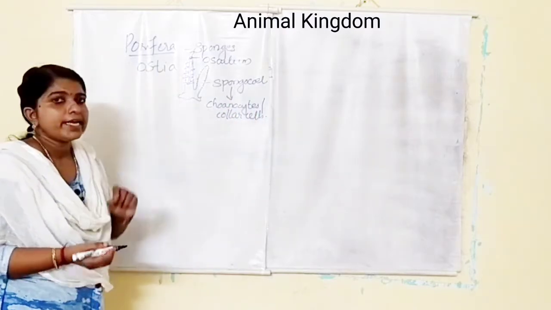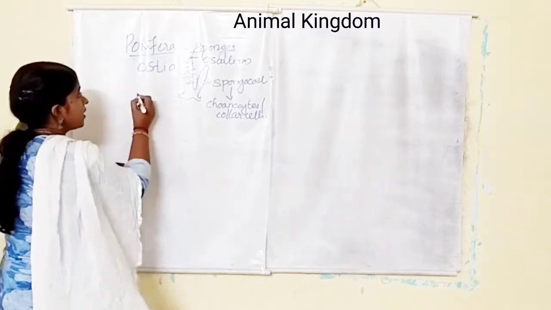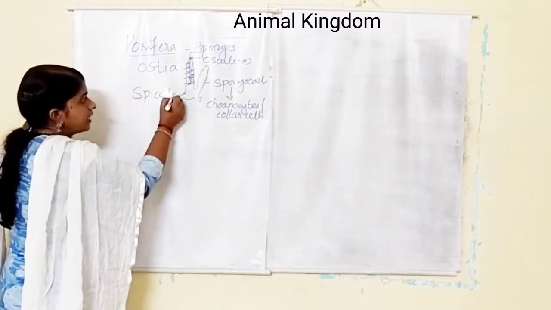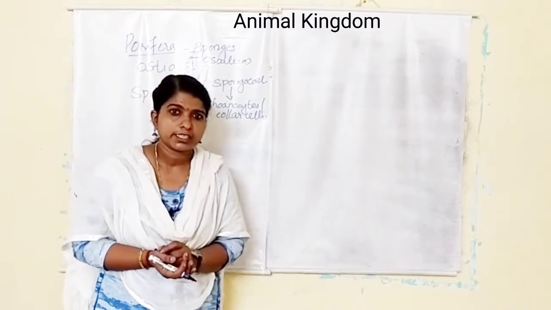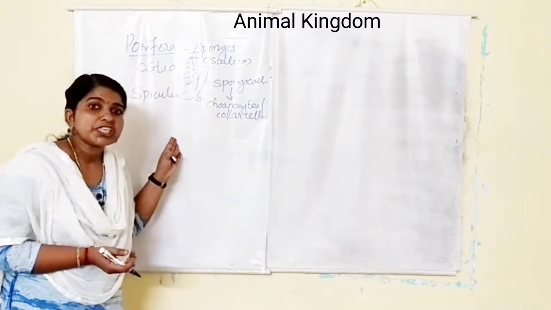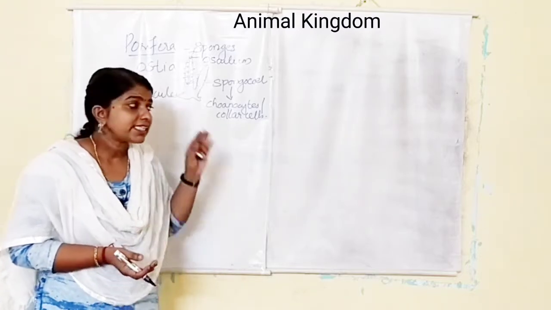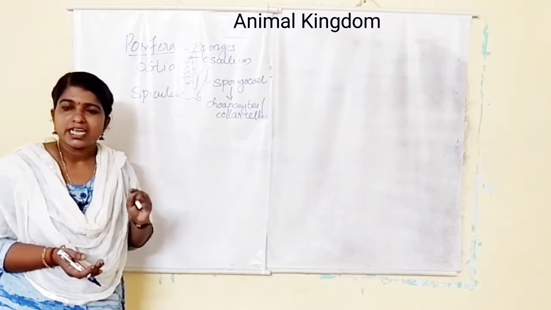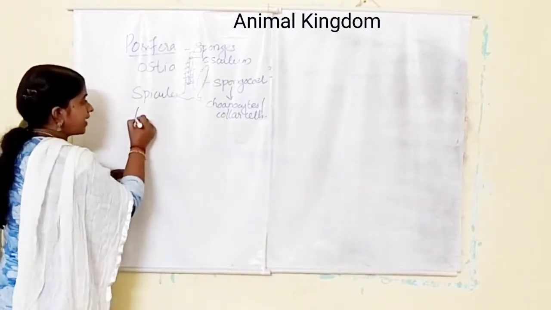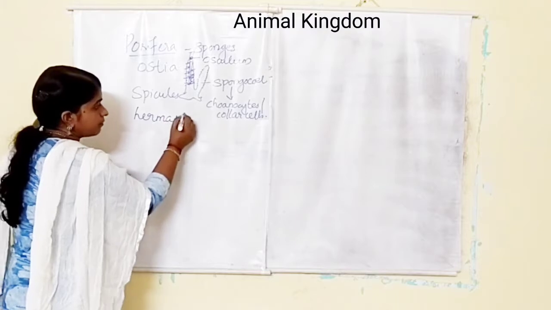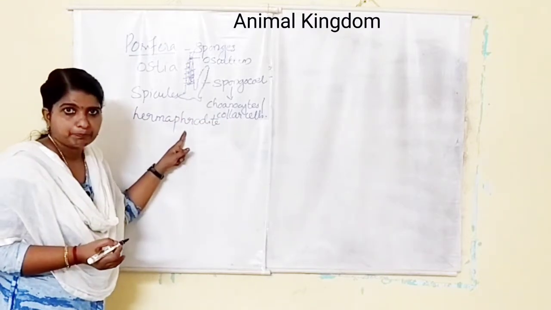The body is supported with the help of a skeleton made up of spicules or spongin fibers. Here the digestion is intracellular. It takes place inside the cell. And the sexes are not separated. Egg and sperm are produced by the same individual. Such animals are known as hermaphrodite.